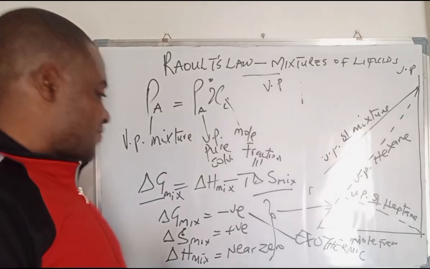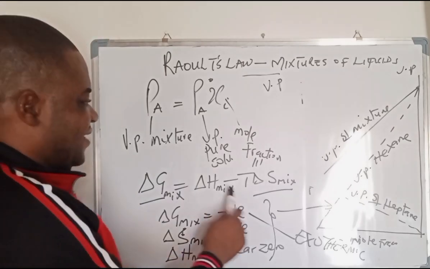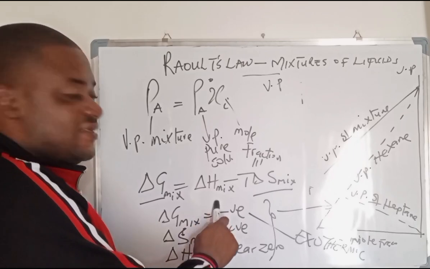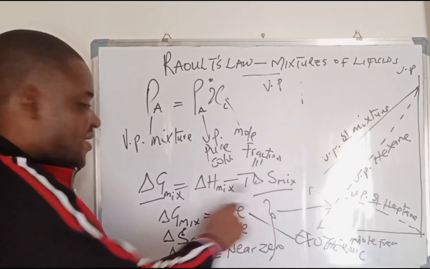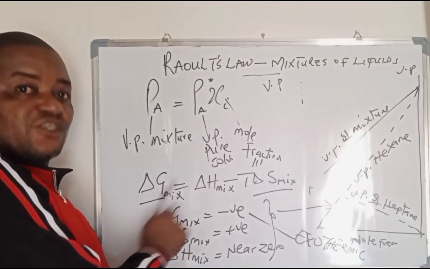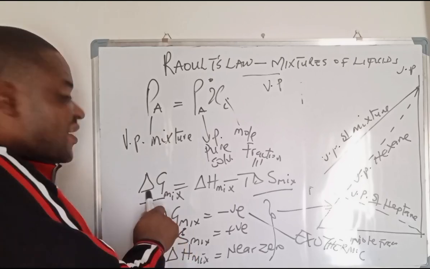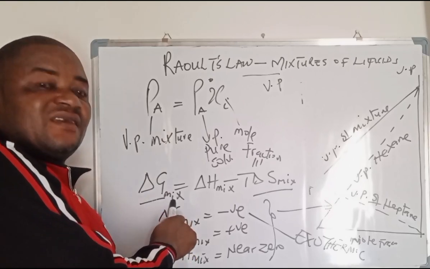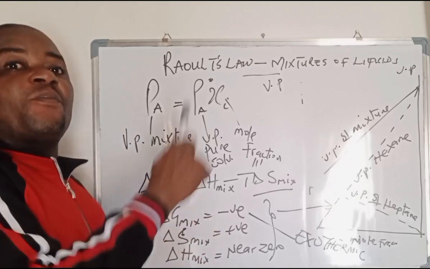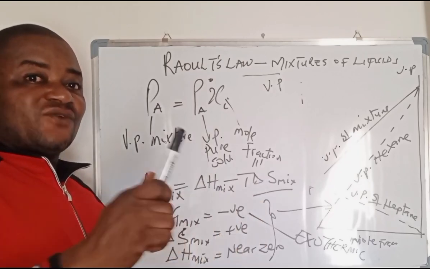But a situation whereby the enthalpy influences the entropy and the Gibbs free energy of mixing such that the Gibbs free energy of mixing becomes positive and the enthalpy is more positive, that's an endothermic reaction.